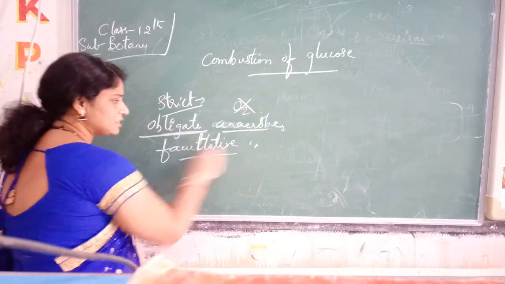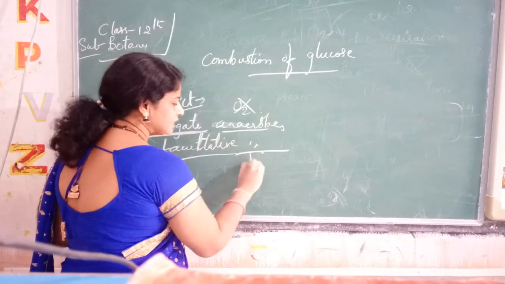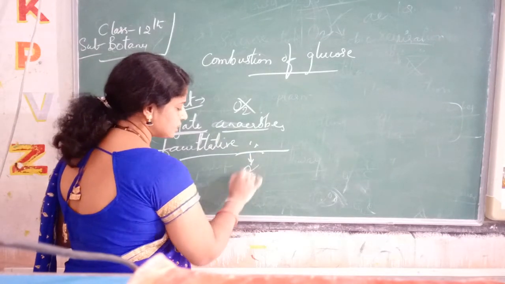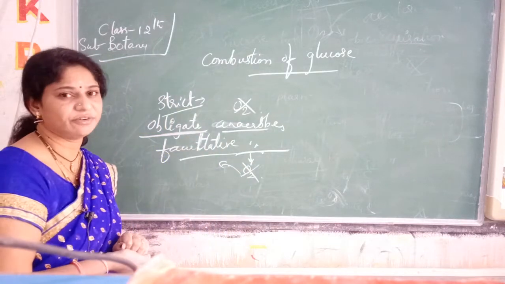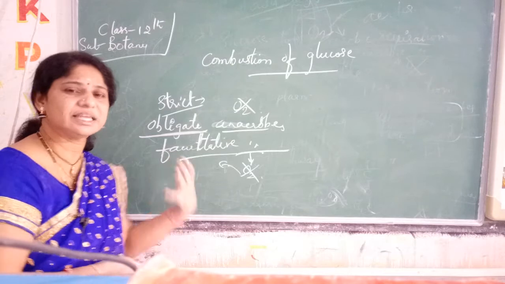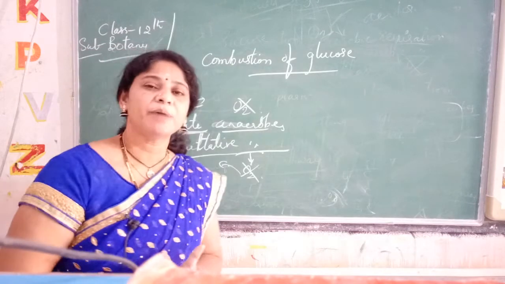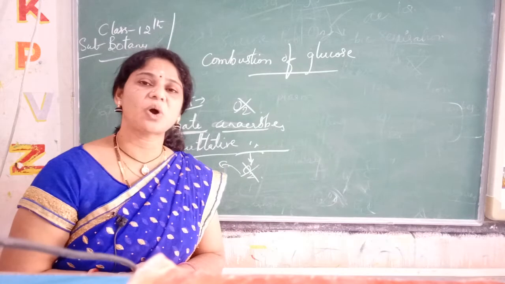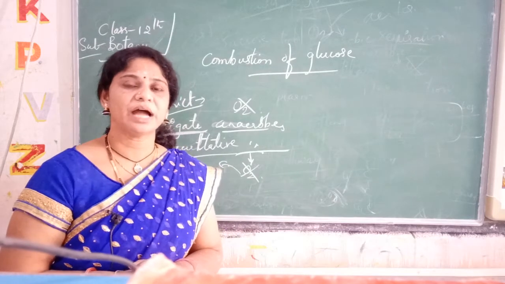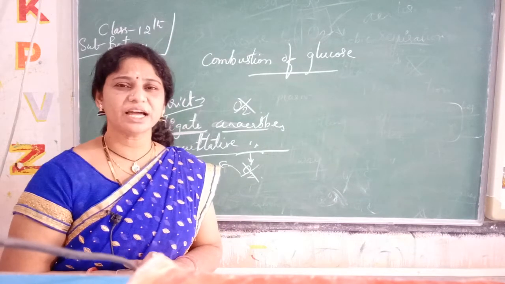What are facultative anaerobes? These are not that strict. They can lead their life in the absence of oxygen, and sometimes, according to the condition, they can live here also. That means they can adjust there. They can modify their body and adjust to certain other conditions also. Those are called facultative anaerobes, not strict.